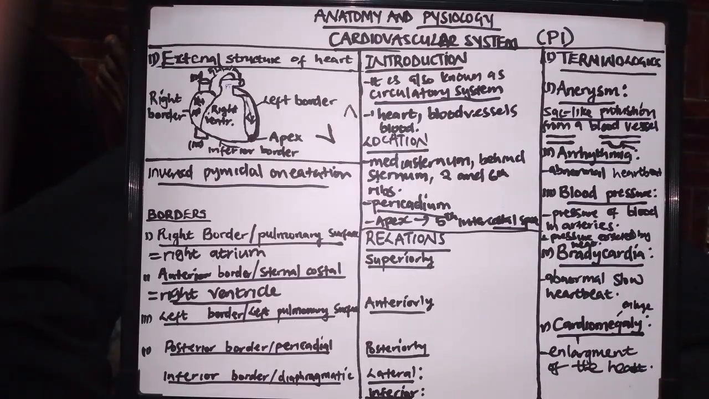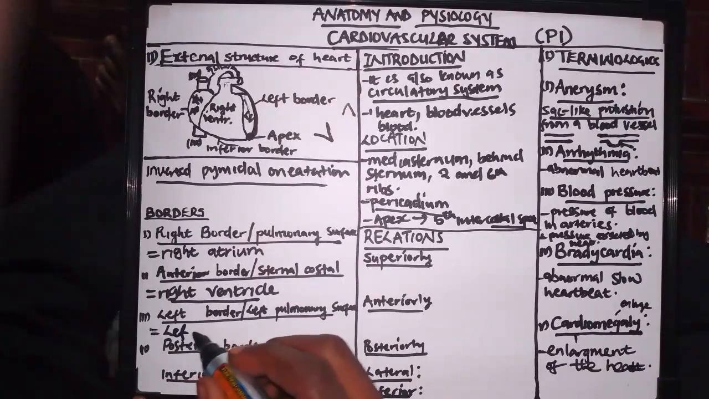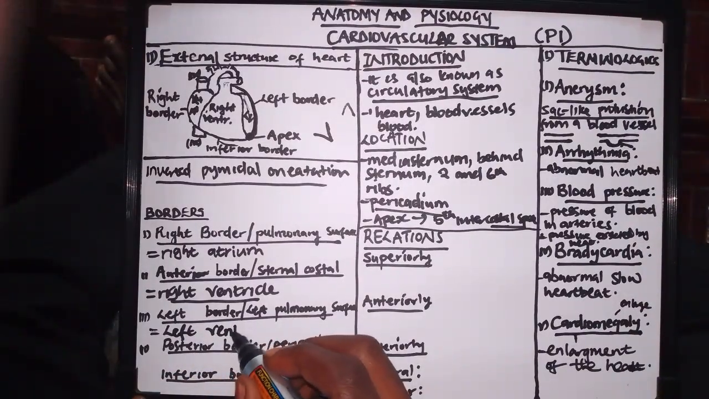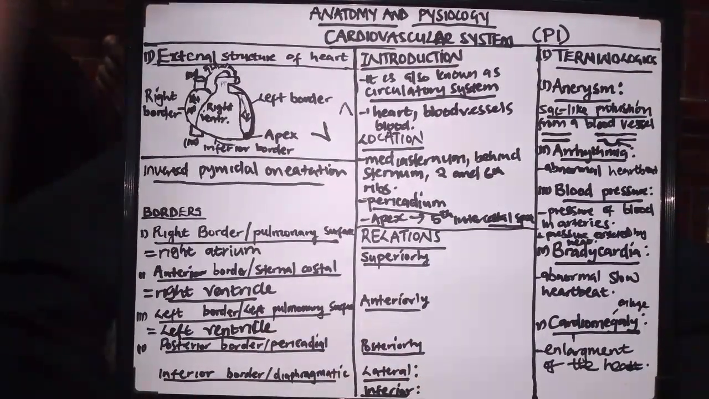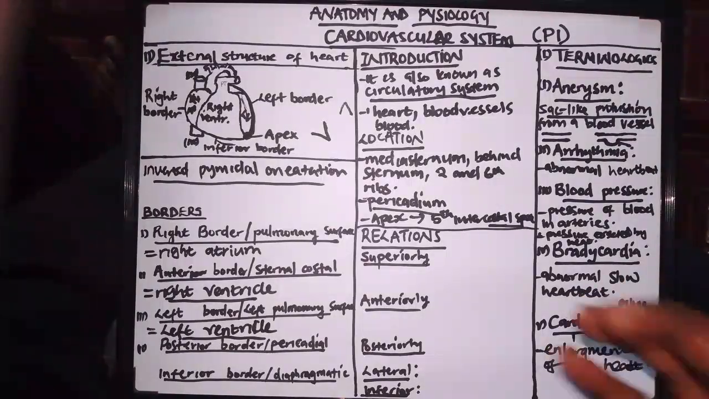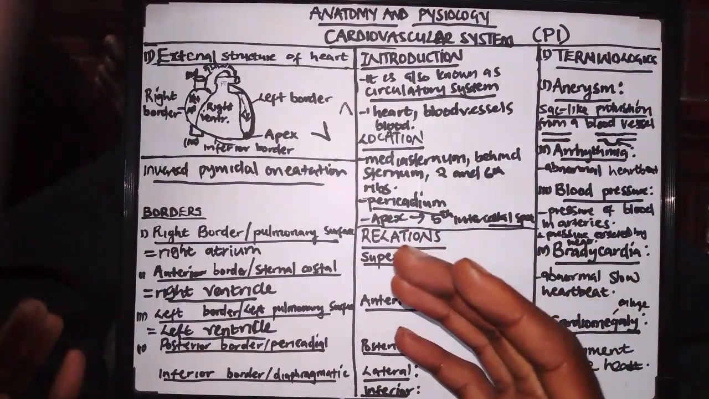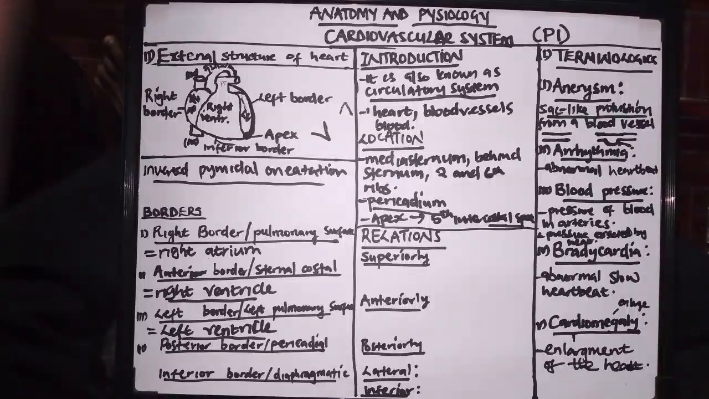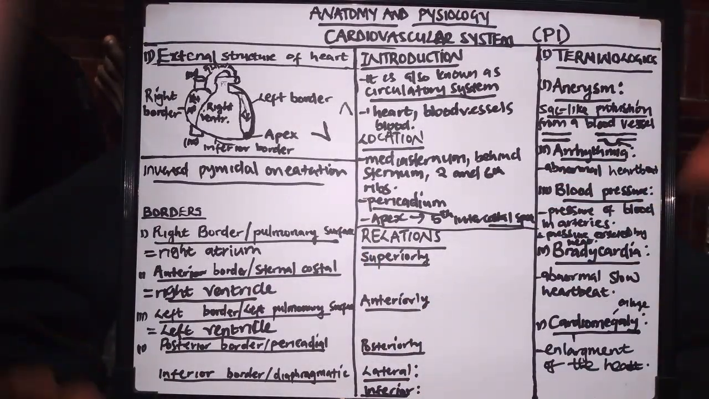So the left border is basically formed by the left ventricle. And remember, I'm not saying that the entire border is formed by the left ventricle. I'm saying most parts of the left border is formed by the left ventricle, because a portion is also formed by other parts of the heart. Then next is the posterior border.